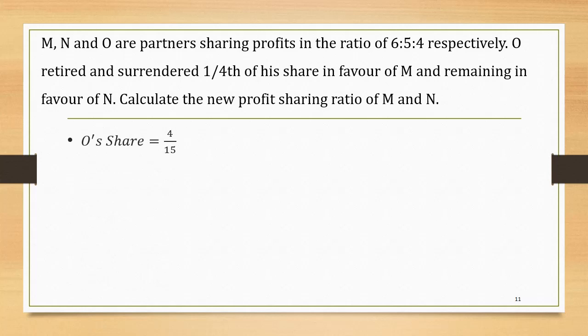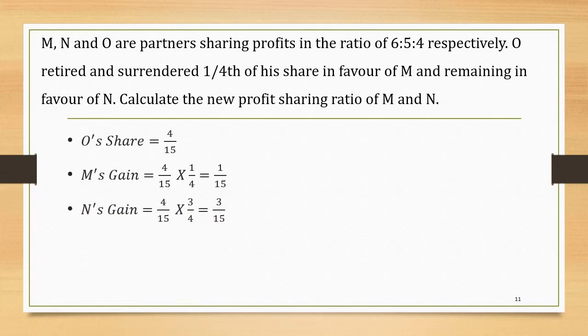O's share, we can see that it is 4/15. M's gain: we know that O surrendered 1/4 of his share. O's share is 4/15 and the share surrendered by O in favor of M is 1/4. So 4/15 into 1/4 is equal to 1/15.